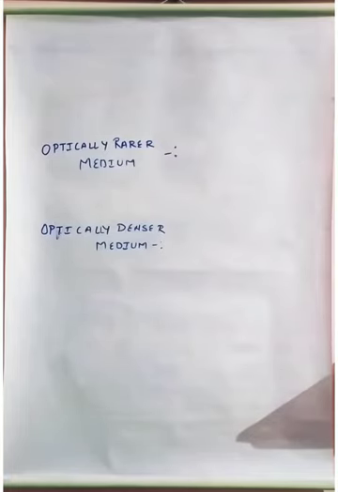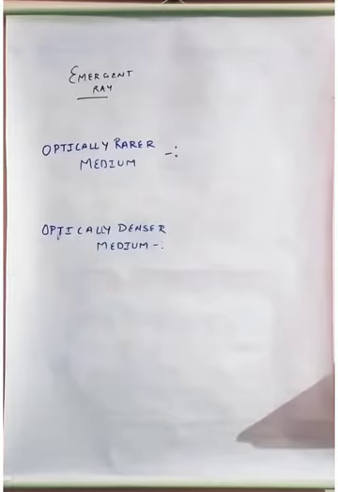Now if you see, there I am using the terms rarer medium and denser medium. Basically, in terms of light, the rarer medium or denser medium turns into optically rarer or optically denser medium. When the word optical is attached to rarer medium and denser medium, there is a change. What is the change? Normally, as I already told you in my first video, in a rarer medium the molecules are far apart, and in a denser medium they are close to each other.